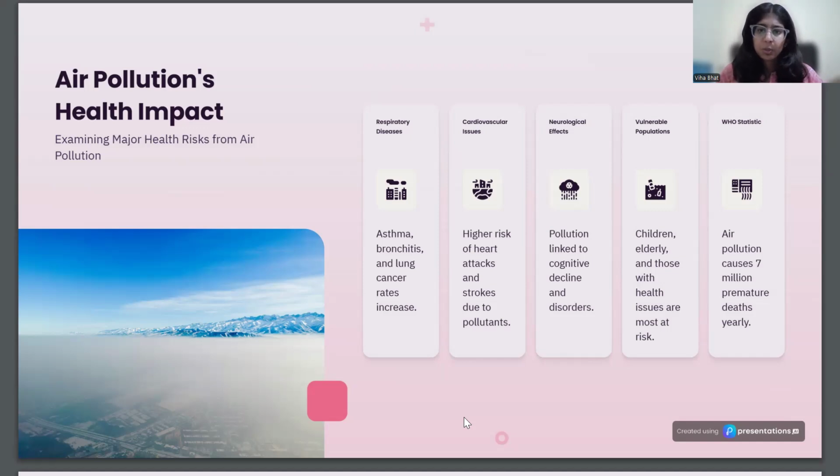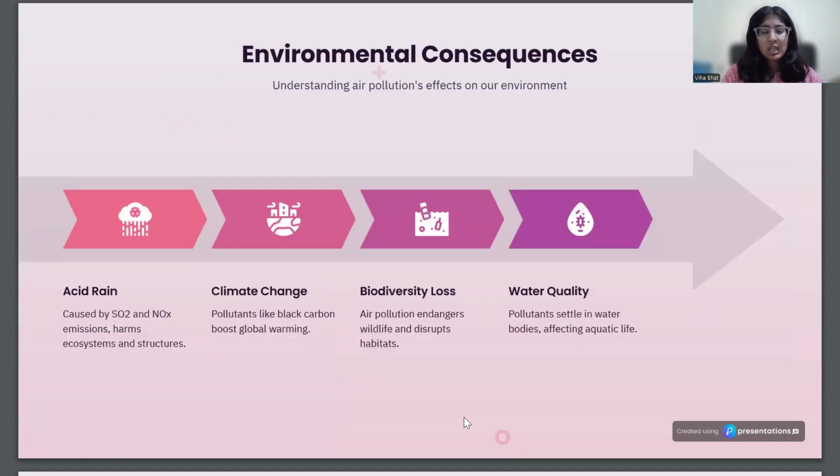Next is vulnerable populations. Children, the elderly, and those with health issues are most at risk with air pollution. Next is WHO statistics. Air pollution causes 7 million premature deaths yearly. We can prevent all this by including solutions to prevent air pollution.